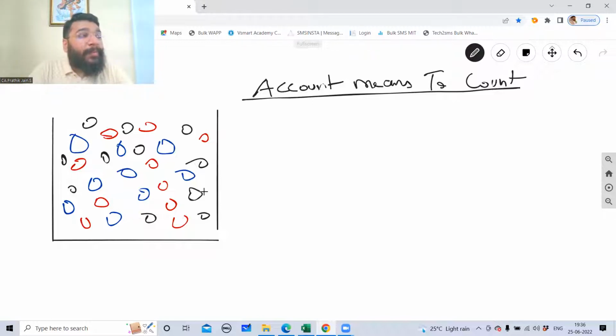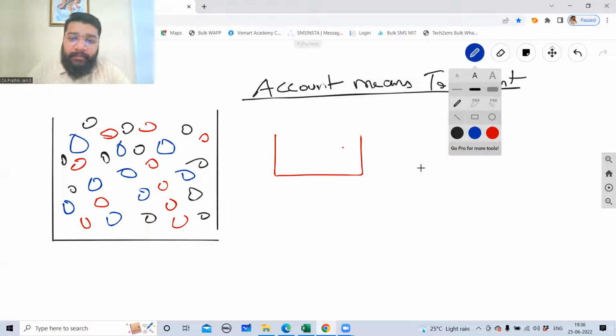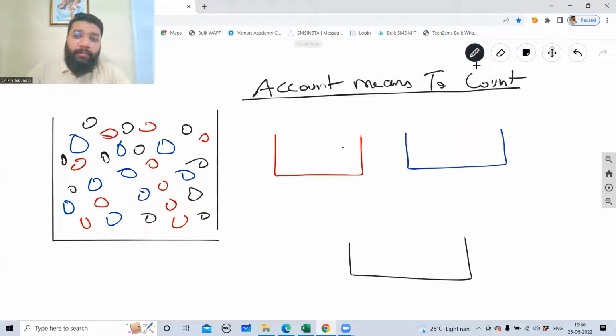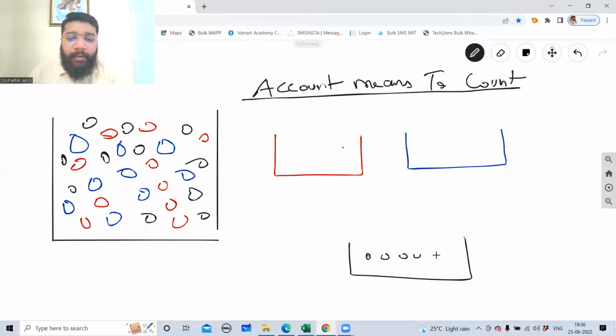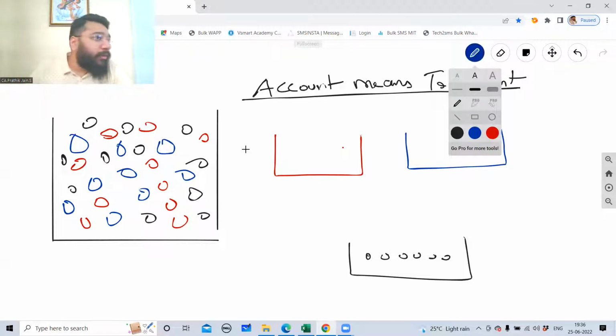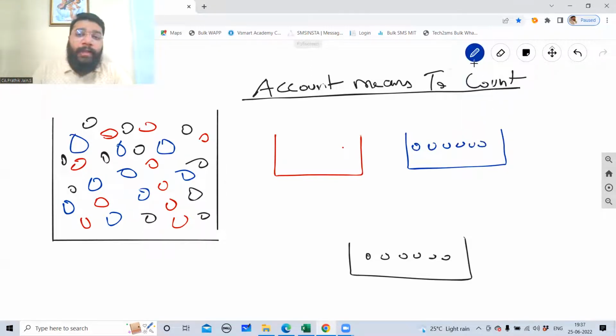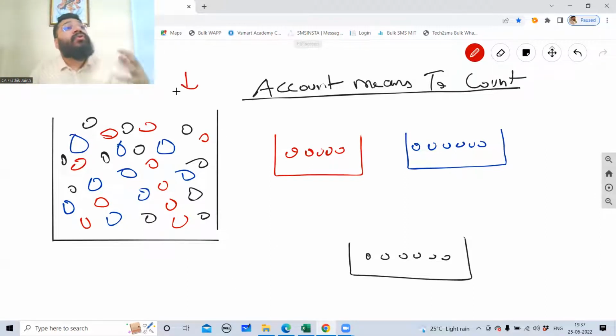Separating it. So how do you separate it? You will take three different buckets, and you will take all the black balls and put them in the black bucket. You will take all the blue balls and put them in the blue bucket, and all the red balls and put them in the red bucket. So first you have segregated. In this box, everything is mixed, so it becomes complicated to count. The first simplification process is to segregate them. Once you segregate, it is easy for you to count.